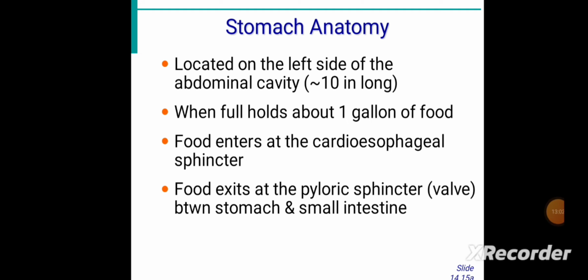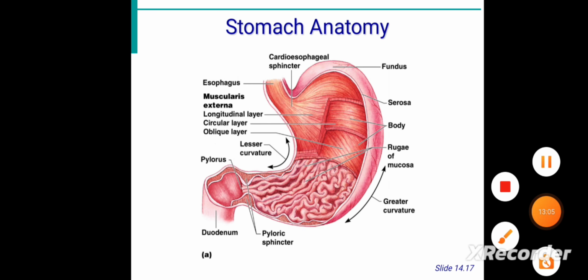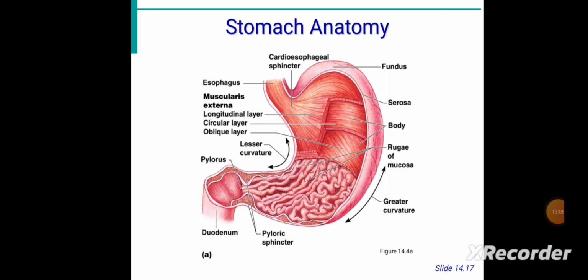Today we have discussed digestion initiation, the anatomy of the mouth, types of salivary glands, and the anatomy of the stomach. This is the anatomical view of your stomach. As I said, you can notice the pyloric sphincter over here, the pylorus, the valve between the intestine and stomach.